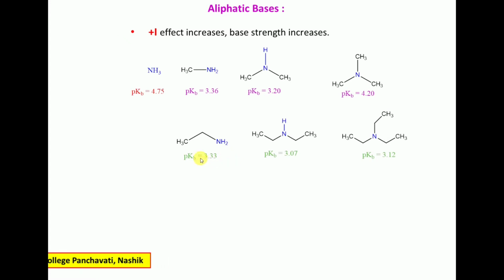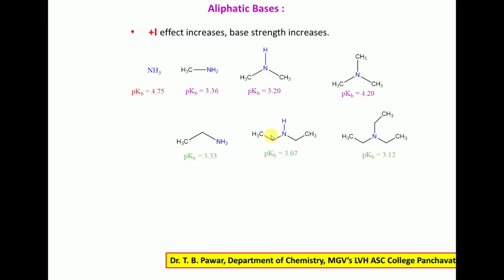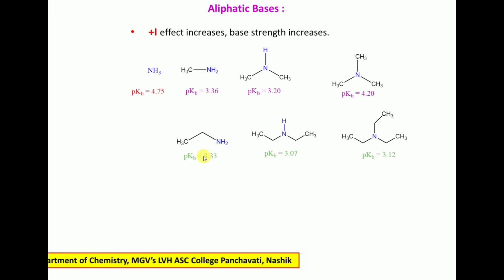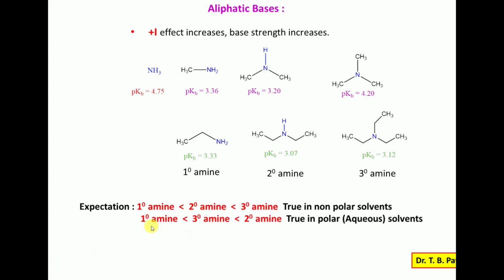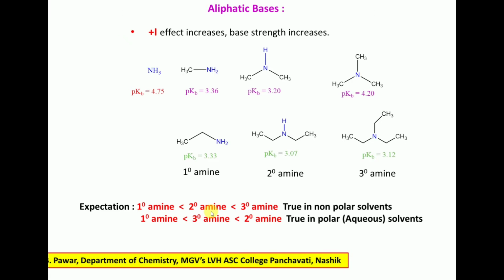Same with the examples of ethylamine, diethylamine and triethylamine. The pKb value of the secondary amine, diethylamine, is 3.07, the lowest, so it is a stronger base as compared to the primary amine and tertiary amine. Now the primary amine is less basic than tertiary, which is less basic than secondary.